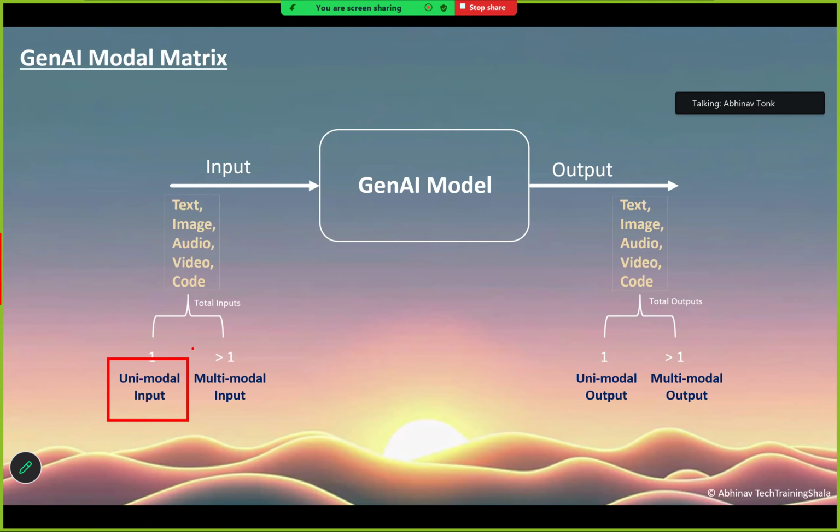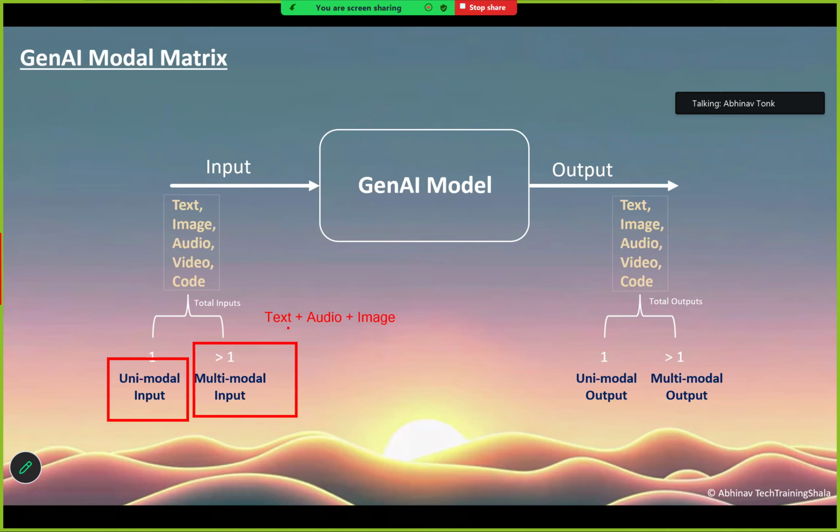Now we have something known as multimodal input. So what is multimodal input? The input where the data can be more than one type of data is known as multimodal. For example, if we give our chatbot some instruction, that instruction will be in terms of text, and I am attaching some audio also, and apart from audio I am also attaching some image.